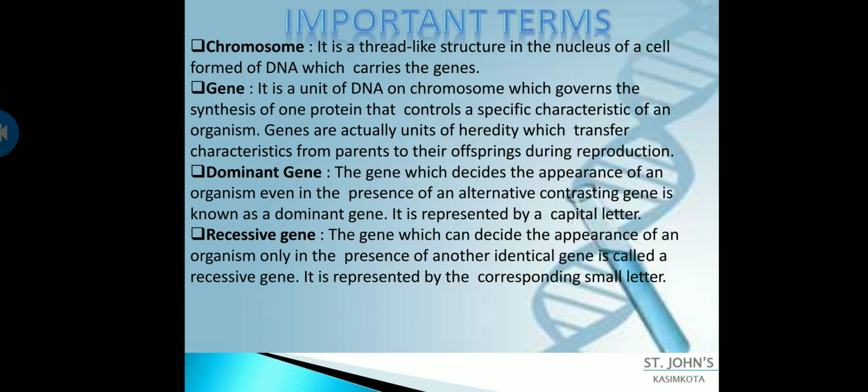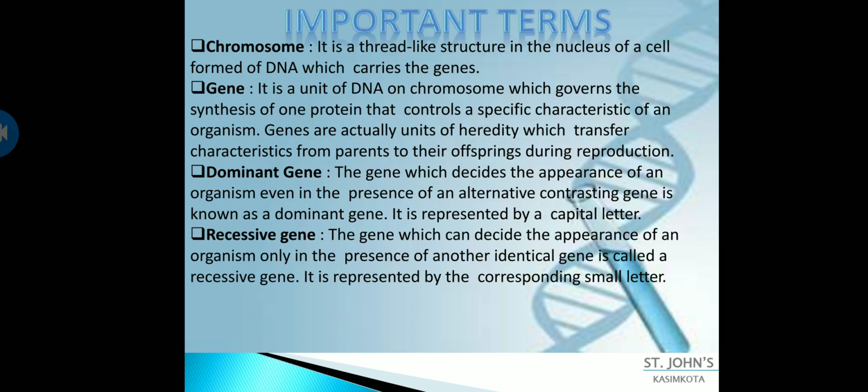Don't get confused. For example, if two persons are compared on their results, the one who studies well obviously stands first in the class. Though two persons are competing, one person is dominant. The alternative contrasting gene is the second person.